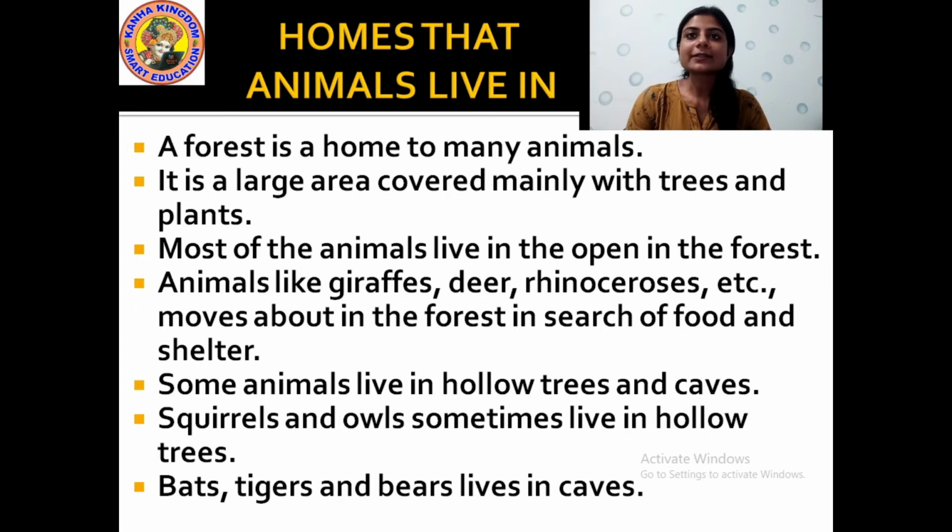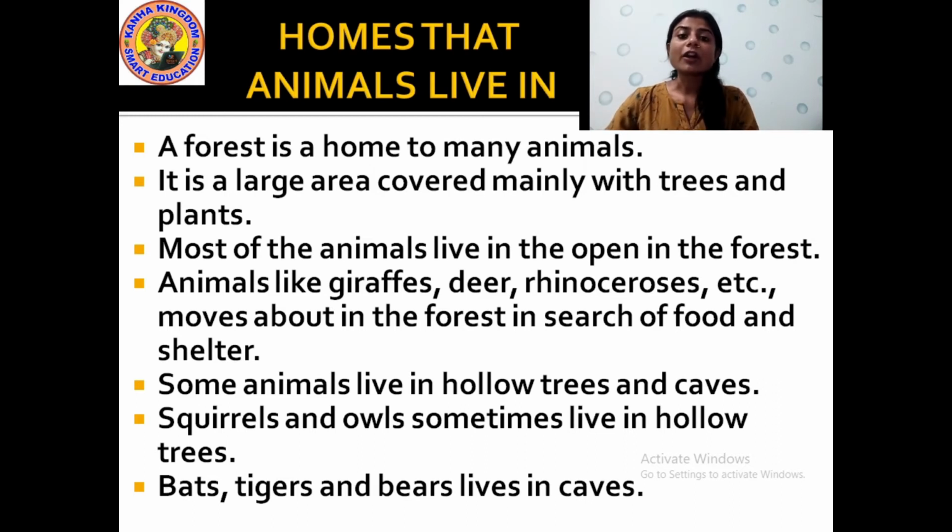See, a forest is a home to many animals. You know what is a forest? A forest is a place where there are many plants, a huge dense place full of many types of trees and plants, where there is no human habitat. Human habitat means there are no houses or schools or roads, nothing is there.